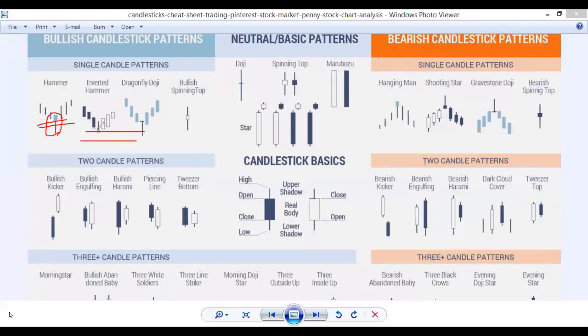Similarly, if you find any reversal sign at the SNR level, you need another confirmation. Even if you find this candle in the middle of the trend, if you get a bullish candle like this, then open a position for long, at least 3 to 5 minutes in binary.